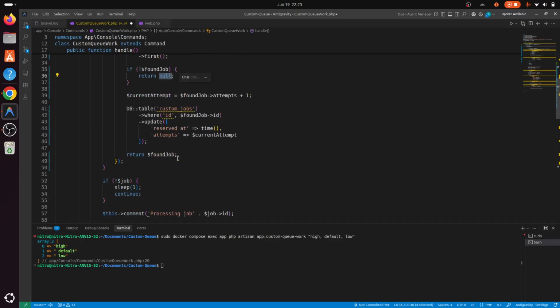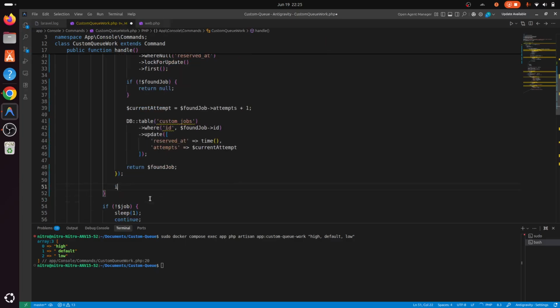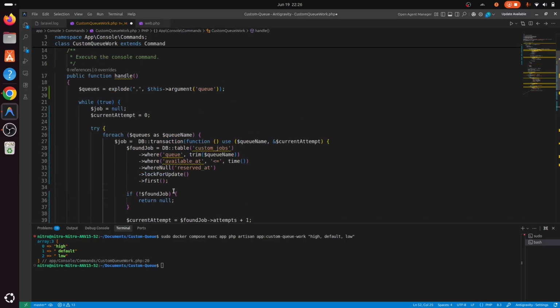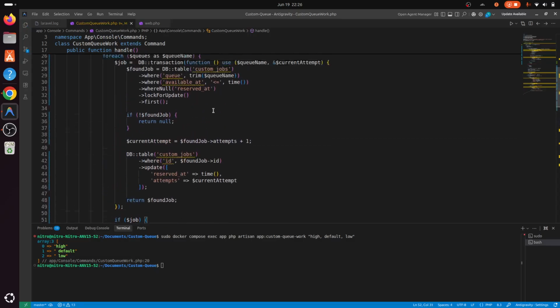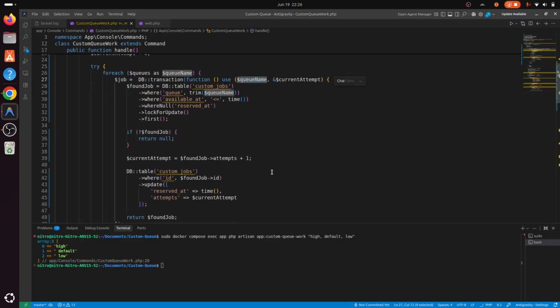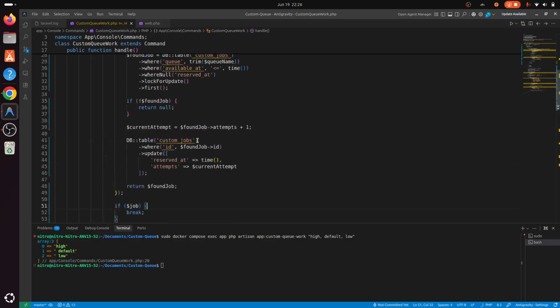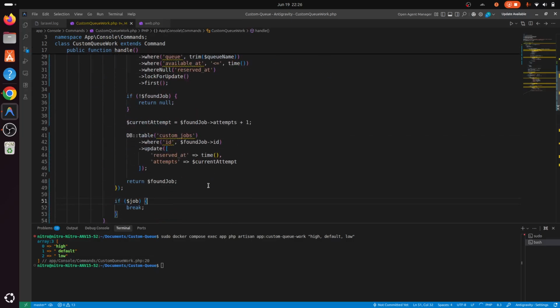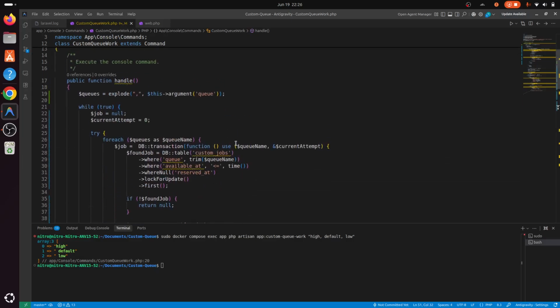Okay, now here inside this loop, if the job is found, we're gonna break the loop. So at first we search for queue name high, and then we search for the job that is high, and once we get the high priority job, it will break the loop, and then everything would be processed, and then in the next loop the same process starts.